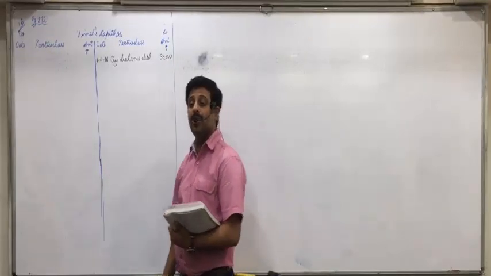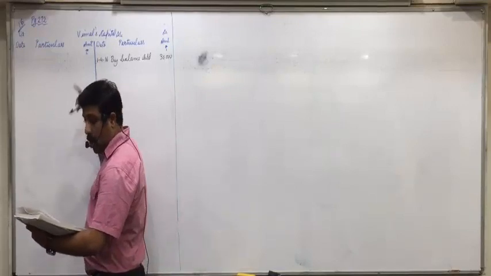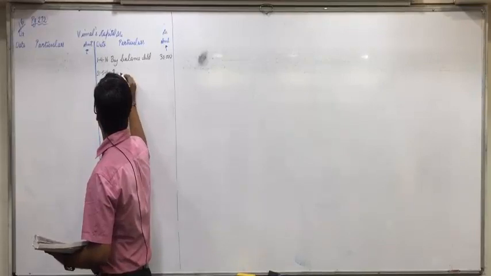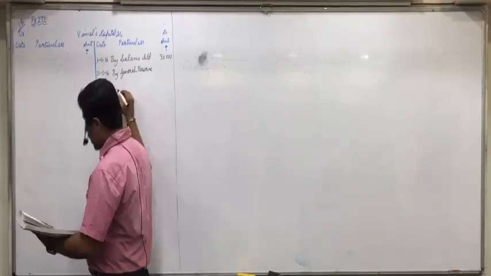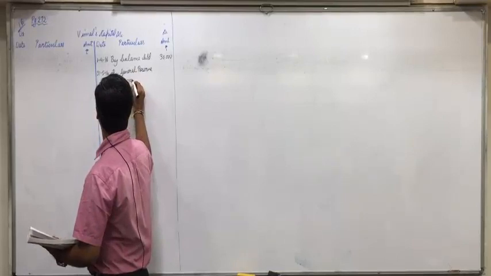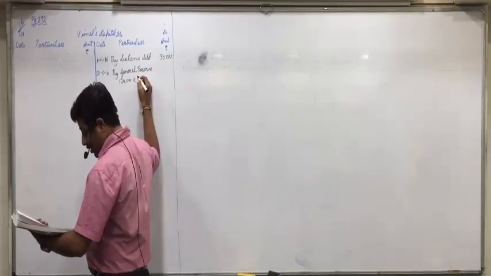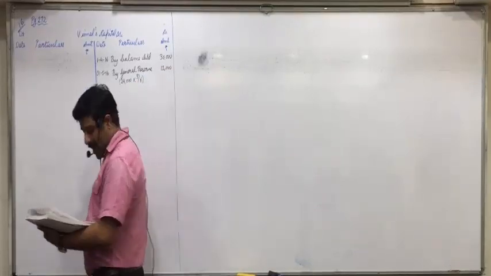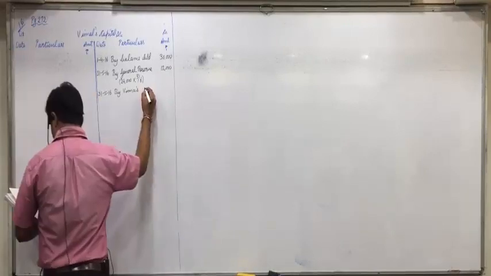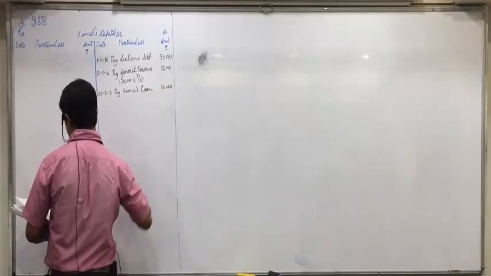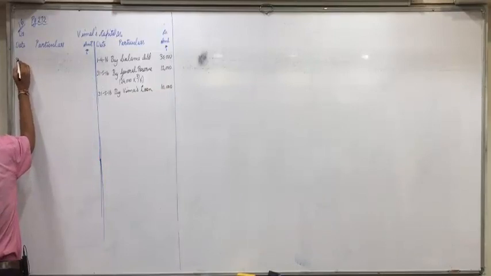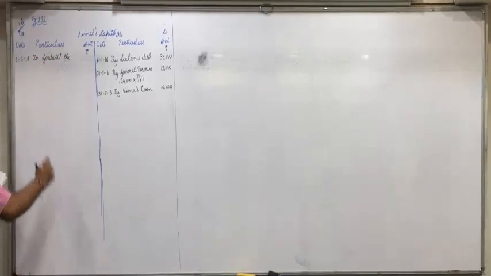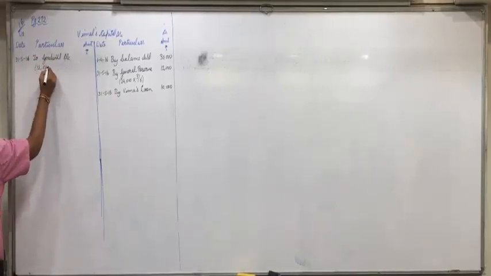For the general reserve, share will go on the credit side. Now all other entries we will do on 31/5/16. So by general reserve, 24,000 into 3/6, 12,000. Then by loan of Vimal, 10,000. This goodwill will come on the debit side. 31/5/16 to goodwill account, only Vimal's share in that, 12,000 into 3 by 6.